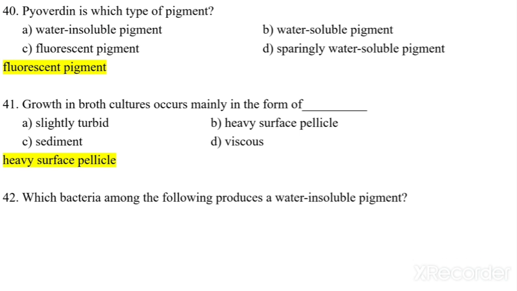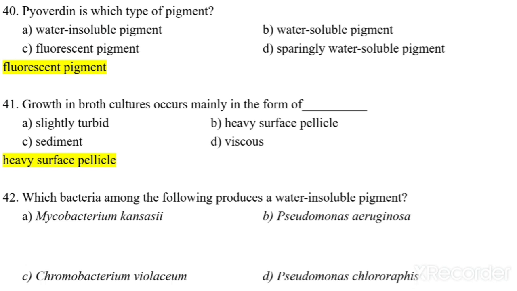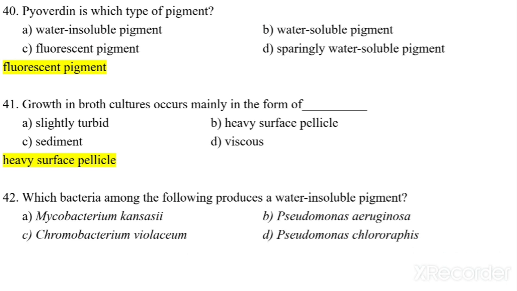Which bacteria among the following produces a water-soluble pigment? Mycobacterium, Pseudomonas aeruginosa, Chromobacterium violaceum, Pseudomonas chlororaphis. So which bacteria among the following produces a water-insoluble pigment? So Chromobacterium violaceum.